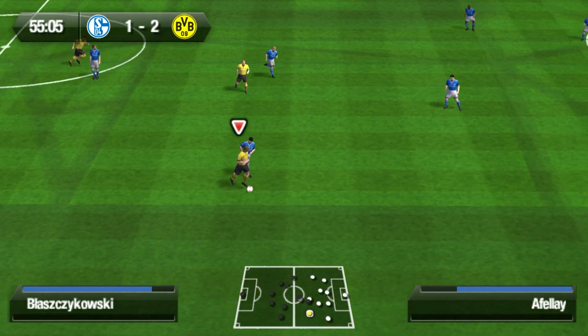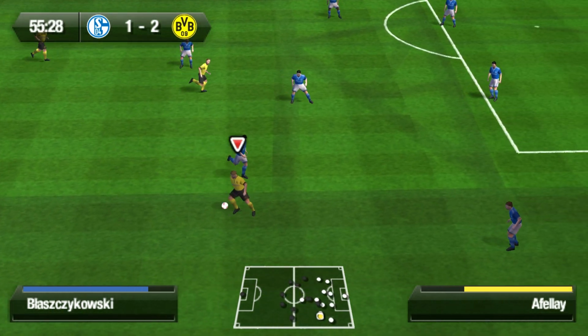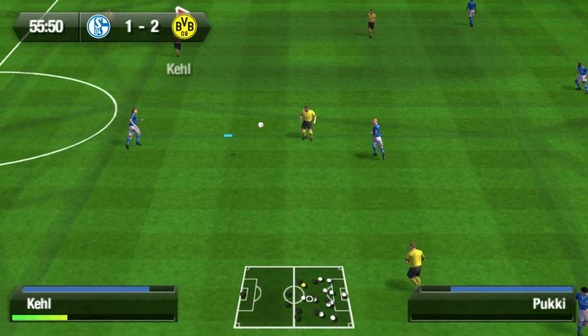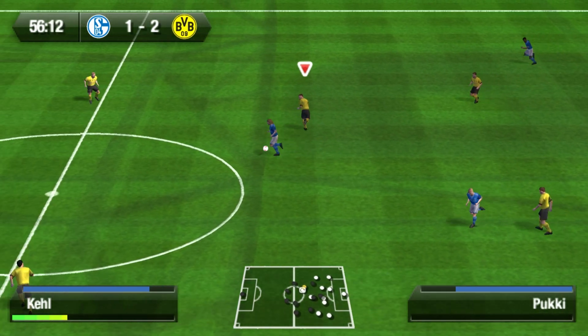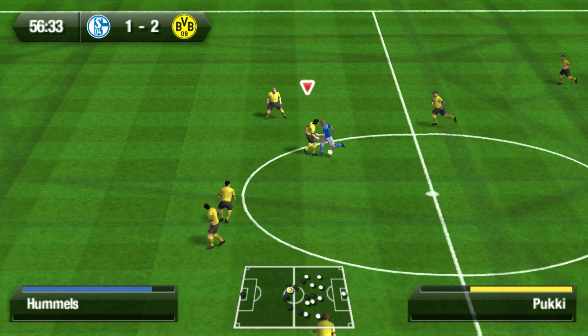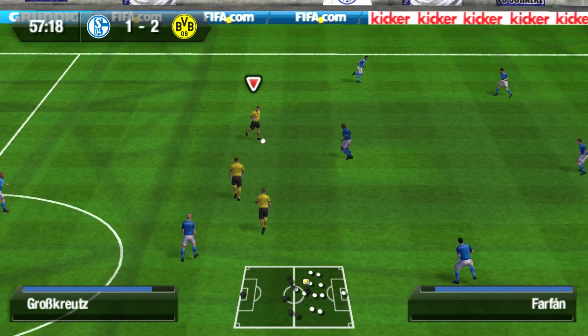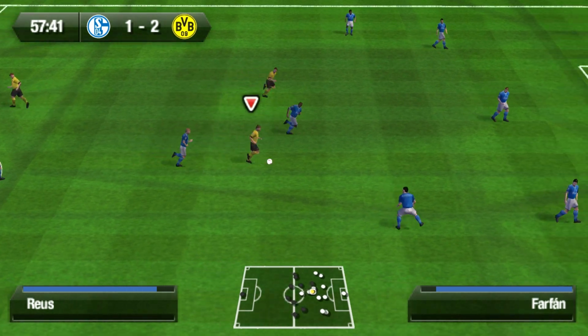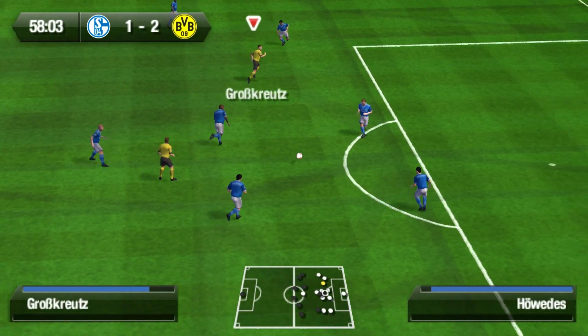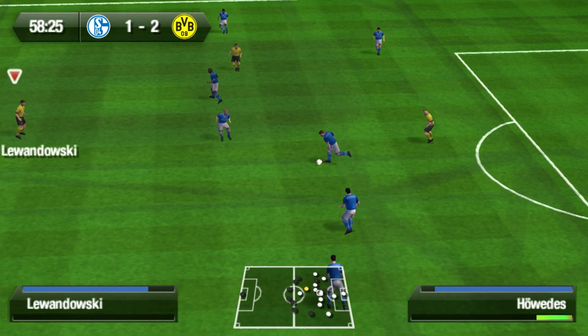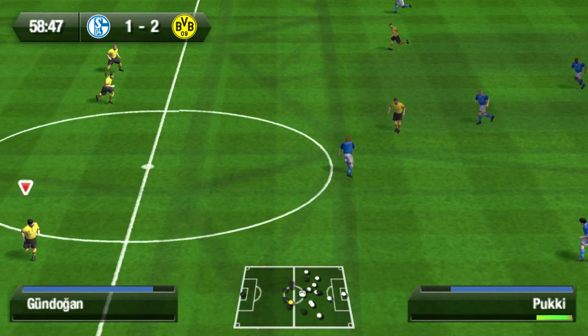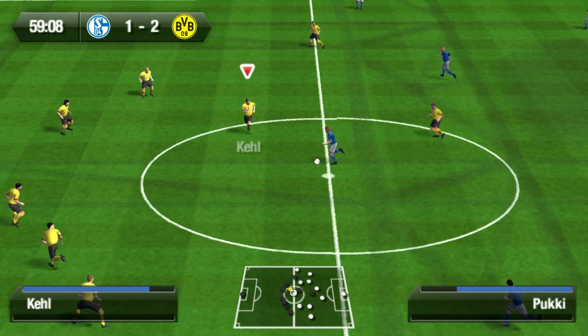Borussia Dortmund kick off after that. Pass to Jakub Blaszczykowski. Blaszczykowski with a pass, intercepted by Pukki for Schalke. But then Mats Hummels retains possession for Borussia Dortmund. Hummels to Kevin Crosskreutz to Marco Reus for Borussia Dortmund. Reus's pass is intercepted and blocked, and then Hernandez with a pass forward, and Pukki for Schalke.